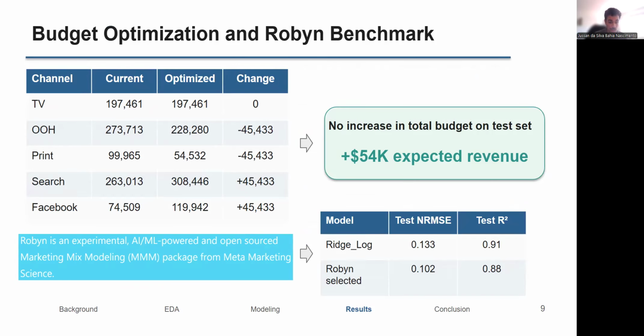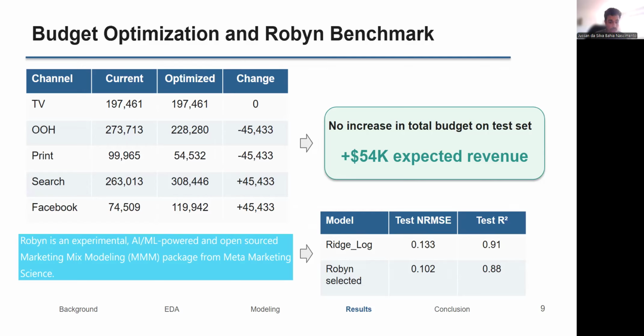The optimization scenario reallocates 10% of the total media budget from the lowest ROAS channels, out-of-home and print, to the highest ROAS channels, Facebook and search, while keeping total spend constant. The reallocation was evaluated on the test period by generating counterfactual predictions under the new budget distribution and comparing them to the baseline forecasts. Results indicate an increase in expected revenue of approximately $54,000 without requiring additional investment, demonstrating the value of reallocating spend toward more efficient channels identified by the model.